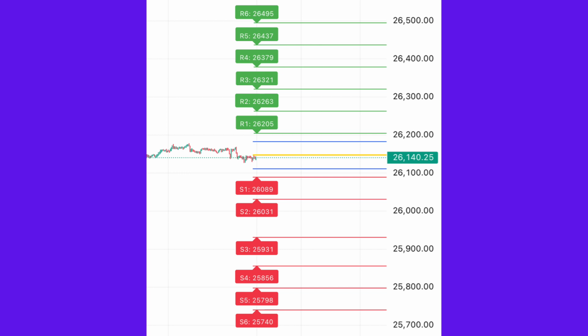26,263, 26,321. But remember, these are selling zones, not breakout zones unless volume supports. Aggressive buying only above R3 with strong candles.